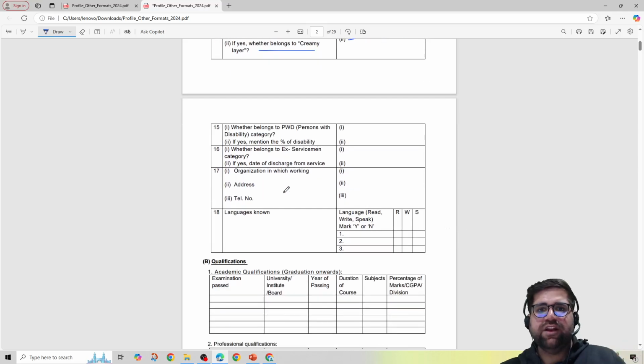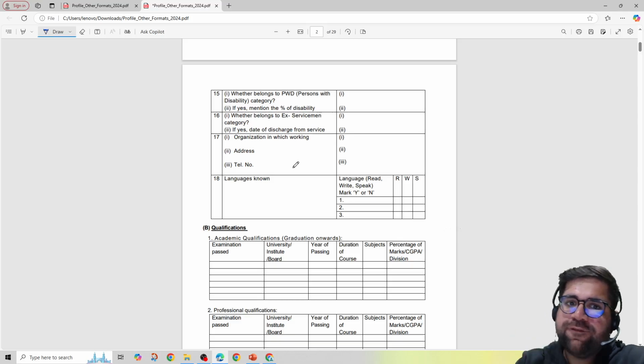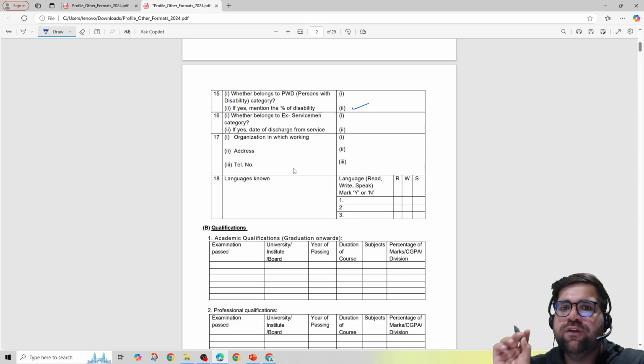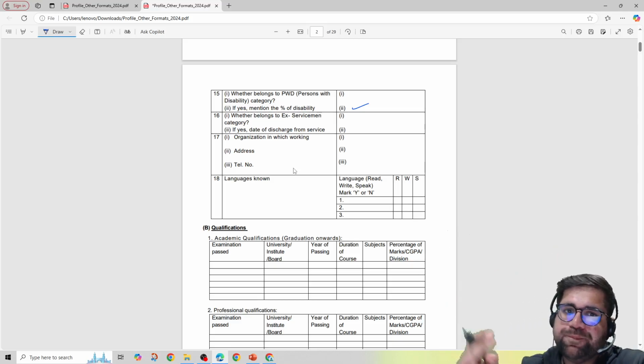Cool. Then whether you belong to PWD, person with disability category, these all details are very basic. That depends upon person to person who is filling the form. And if you are from PWD category, then you also have to mention your percent of disability. Okay, which you also would have filled in your registration process once you give the phase 1 exam. Okay.